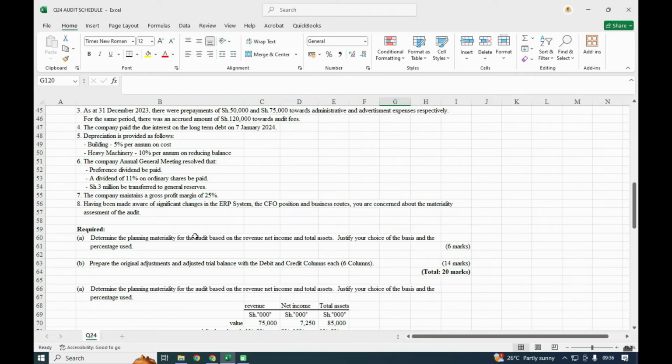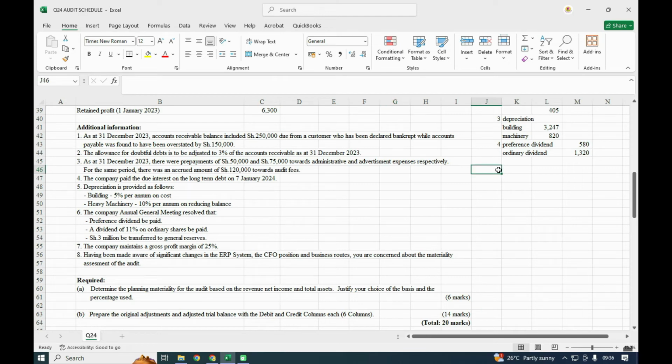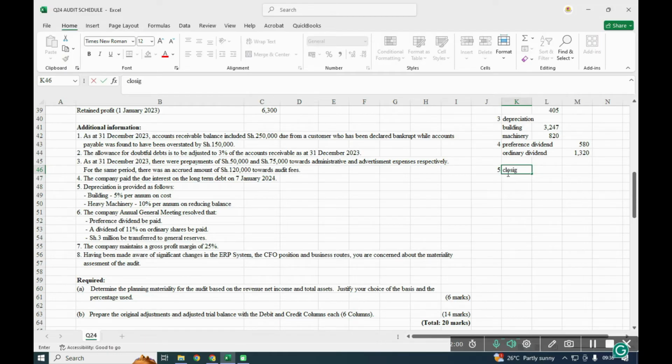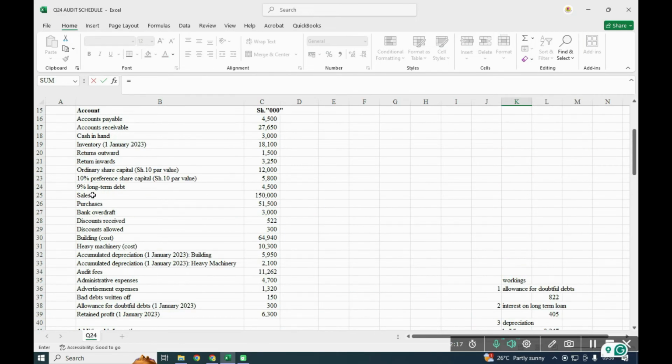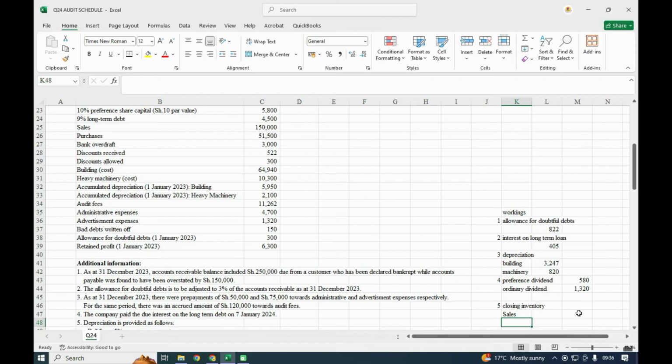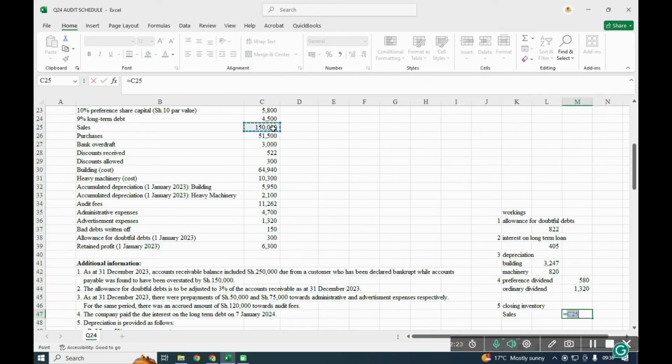Then after that, there is this statement: the company maintains a gross profit margin of 25%. So meaning that if you're told there is a margin of 25%, there is a possibility of having the closing stock, the closing inventory here. We shall calculate that, the closing inventory. And for the closing, we shall start with our sales. We shall have our sales, and our sales is 150.